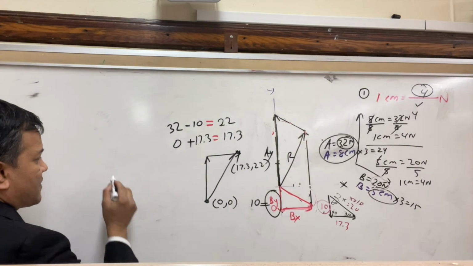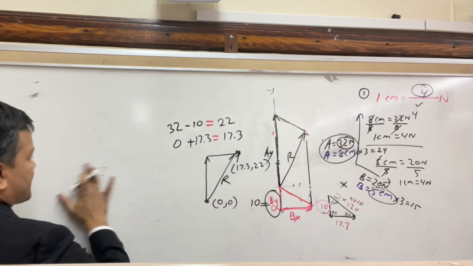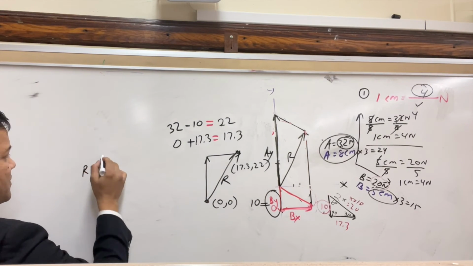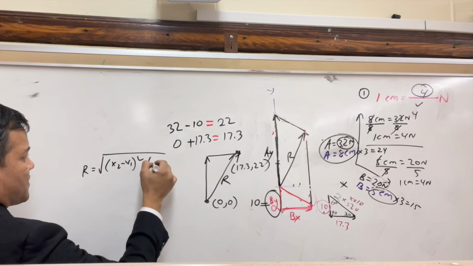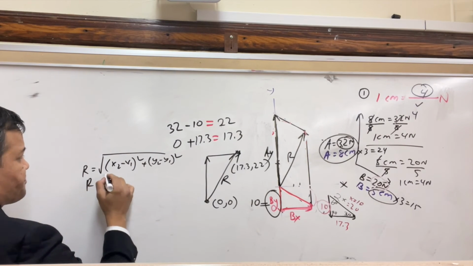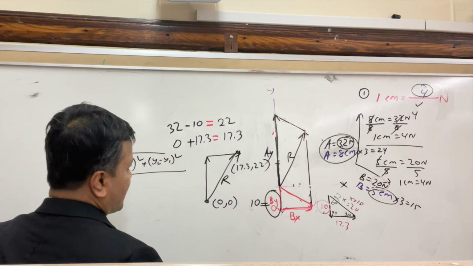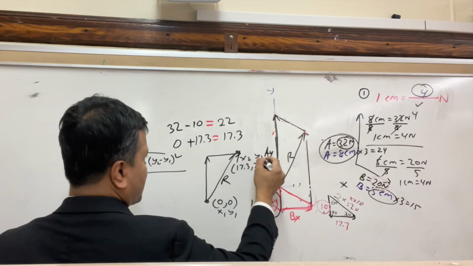So the distance formula, as you know, r is the square root of (x2 minus x1) squared plus (y2 minus y1) squared. This is x1, this is y1, this is x2, this is y2.